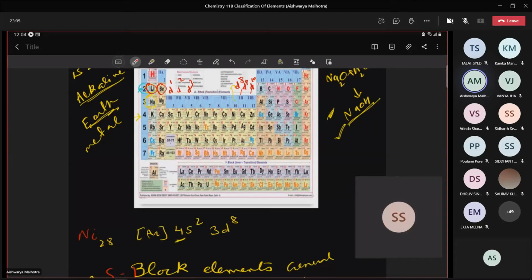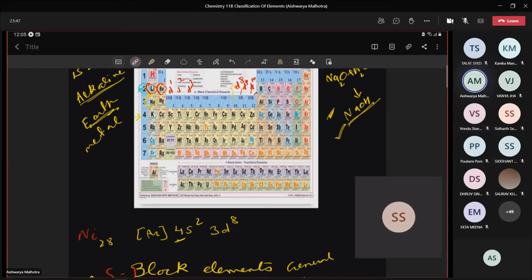Just remember one thing, beta: whenever we talk about any group, the first element, whether it is lithium, beryllium, or boron, carbon, nitrogen, oxygen, fluorine, they behave in a slightly different manner. The reason is they are very, very small in size. If the size of the metal is very small, what will happen to the electrons? What happens to the force of attraction between the electron and the nucleus? It will be very high, very strong.